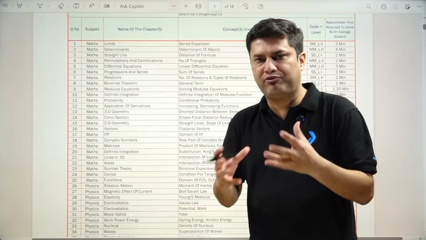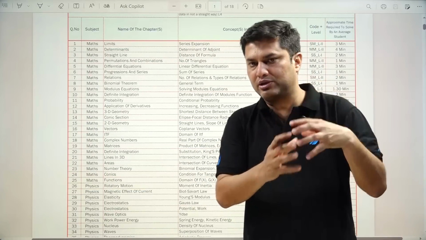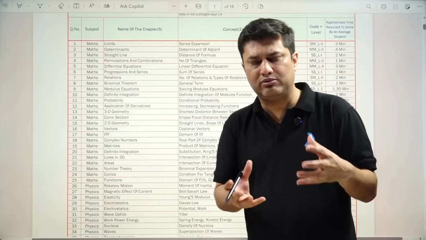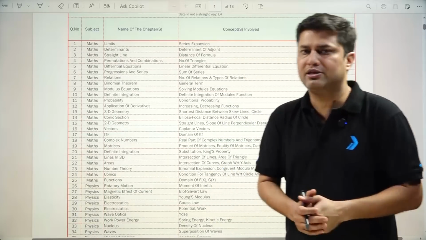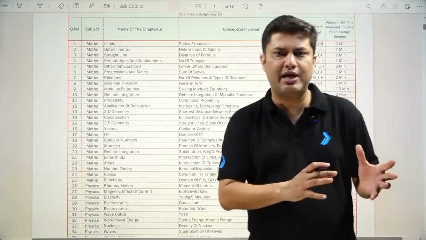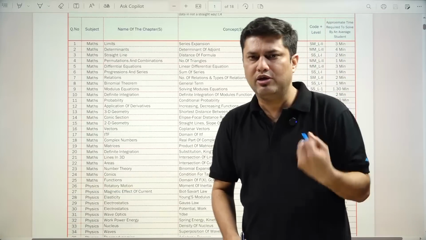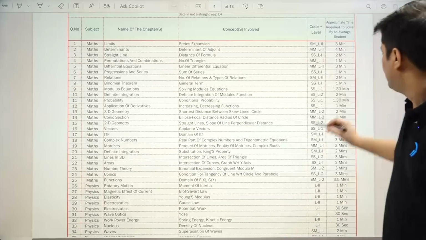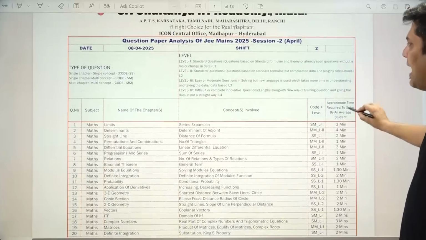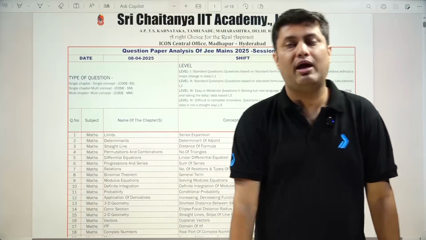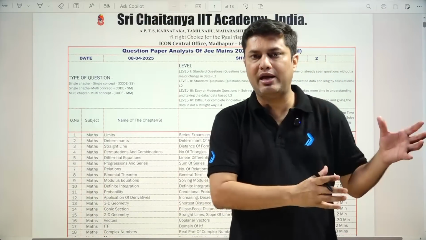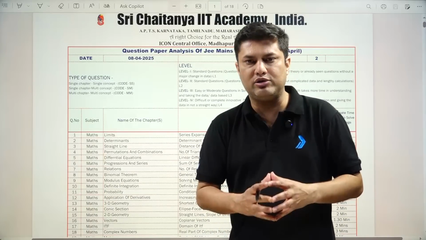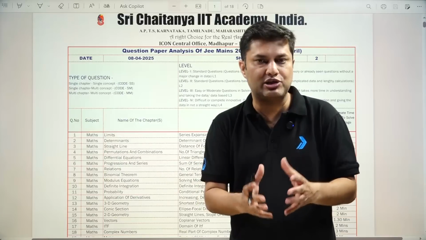Okay. So the 3rd April shift 2 and 4th April shift 2, 7th shift 1, these are all a little bit on the tougher side. 3rd shift 1, 8th shift 2 are on the easier side, and the remaining, the 2nd shift and the 4th shift 1, these are all on the mediocre side. So this is the overview of maths in all the shifts, and I have compared between January and April as well. So I hope you got the idea about the JEE Main 2025 detailed analysis of maths.